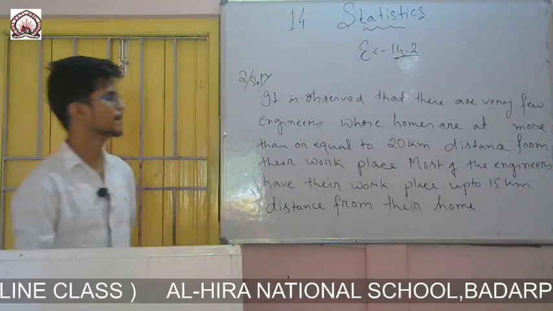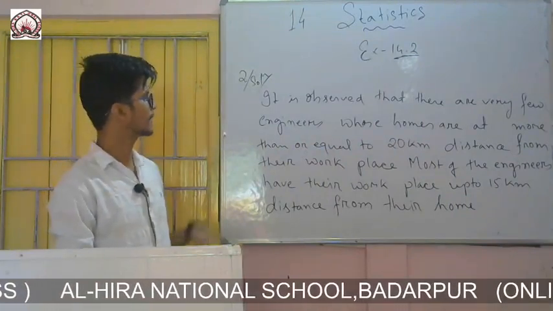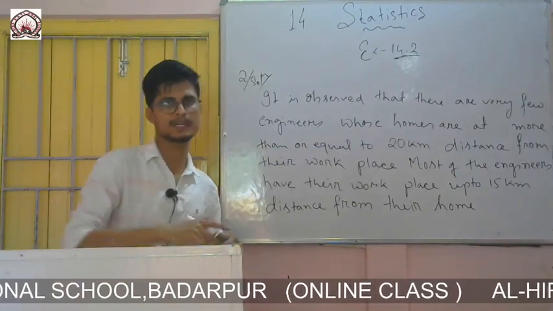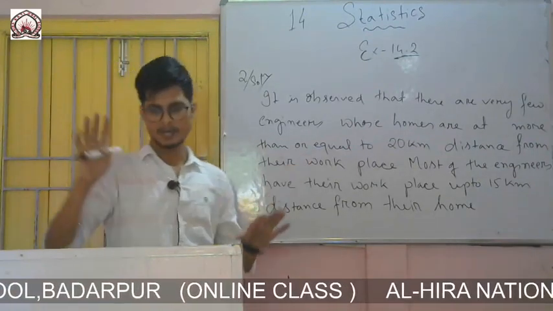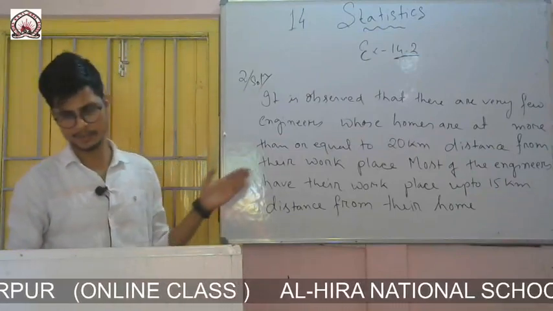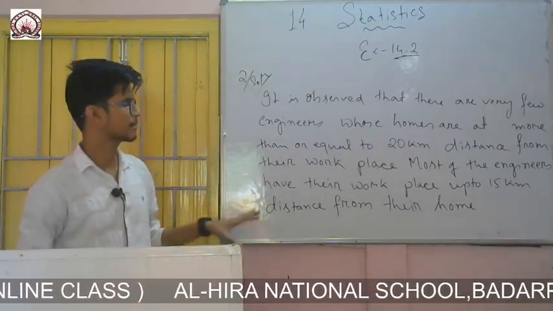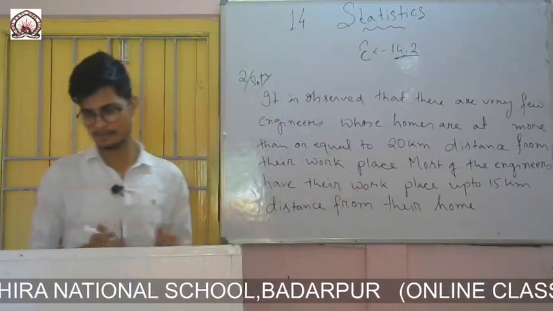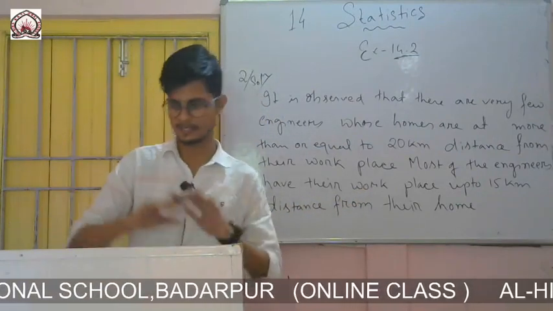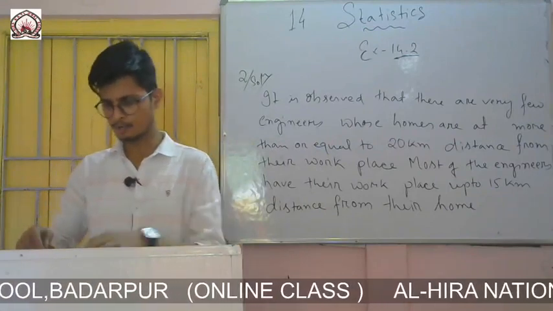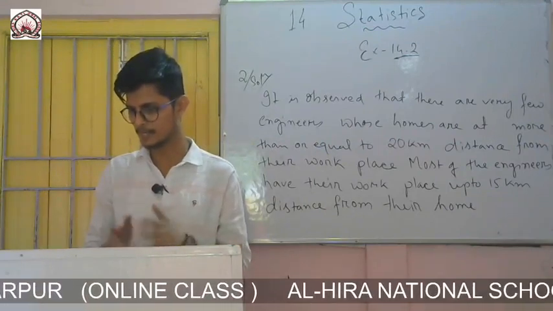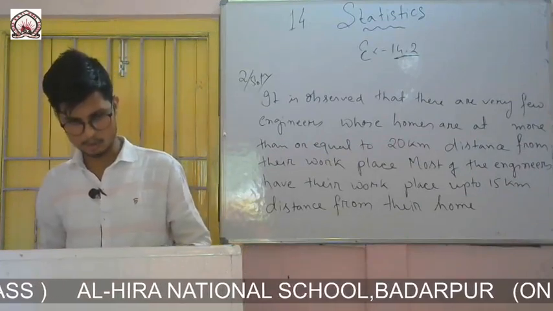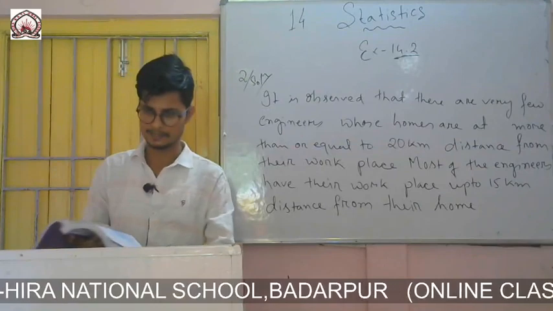So it is observed that there are very few engineers whose homes are at more than or equal to 20 kilometers. That is more than 20 kilometers only. How many do we find? Maybe 4 engineers, 20 to 35. And most of the engineers have their workplace up to a 15 kilometer radius from their homes. That is, from 0 to 15 you will find that the maximum engineers' homes are there. Okay, so this is the observation that you gathered from the data.